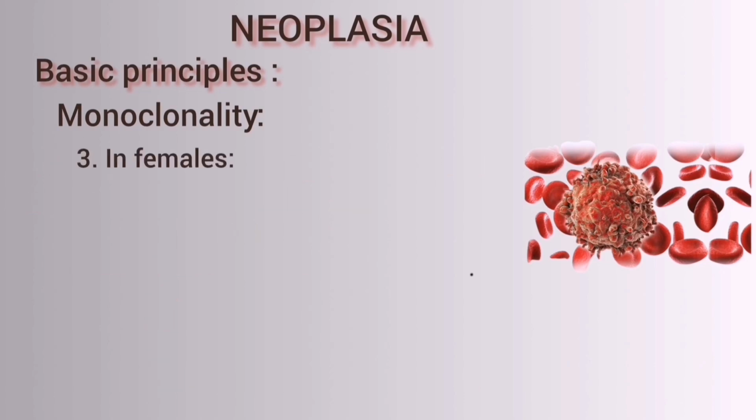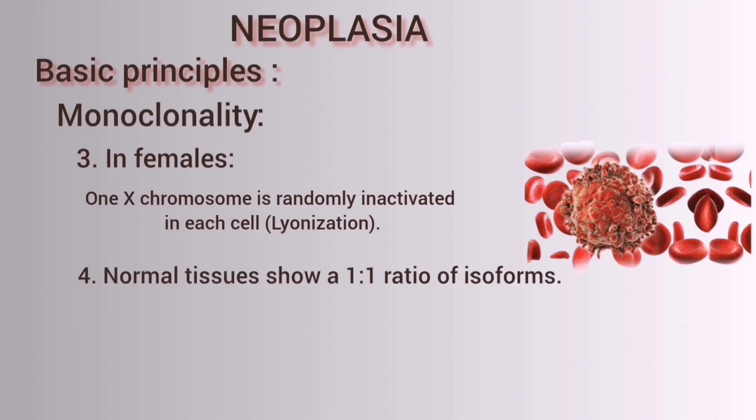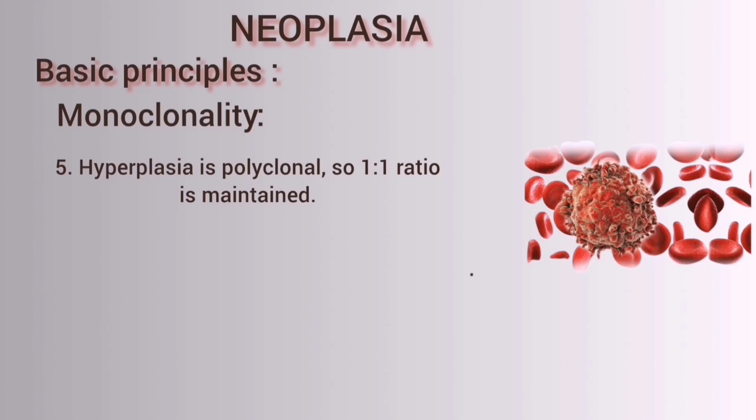In females, one X chromosome is randomly inactivated in each cell, which is called lyonization. Normal tissue shows a 1:1 ratio of the isoforms. For example, 50% of the cells have glucose 6-phosphate dehydrogenase A, and 50% have glucose 6-phosphate dehydrogenase B. Hyperplasia is polyclonal, so the 1:1 ratio is maintained.